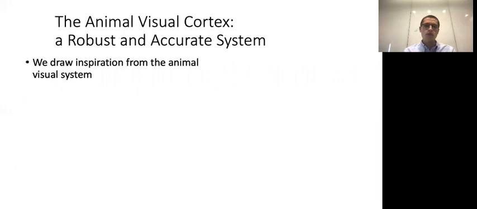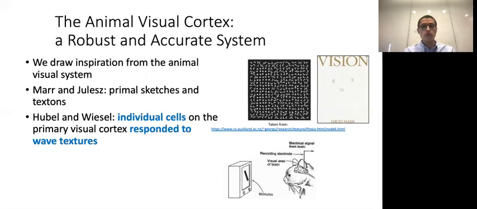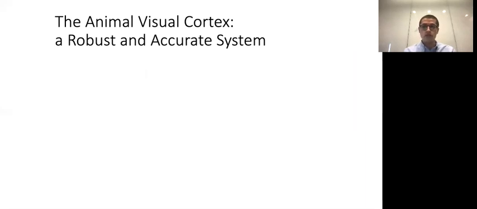In this paper, we draw inspiration from the animal visual system, as it requires robustness for ensuring the survival of biological species. Early works by Marr and Julesz argue that the animal visual system initially processes low-level agnostic information, in which the input of the system is segmented according to blobs, edges, and bars. Further, famous studies by Hubel and Wiesel demonstrated how the primary visual cortex in cats responded to wave textures.